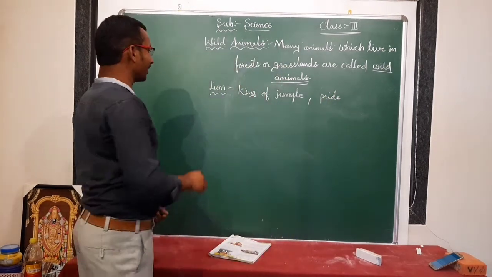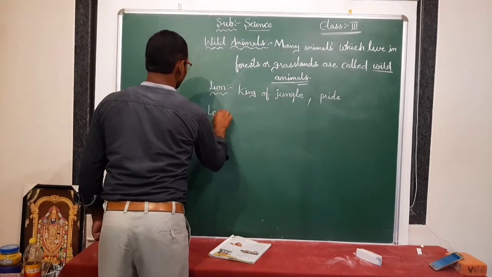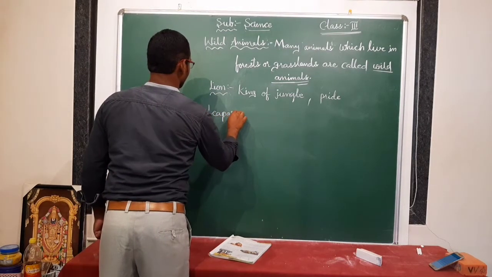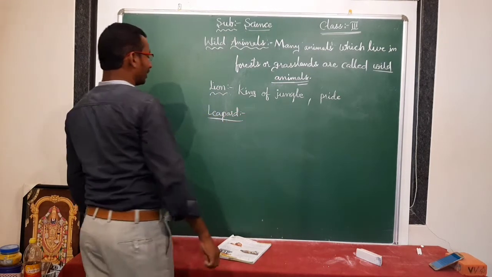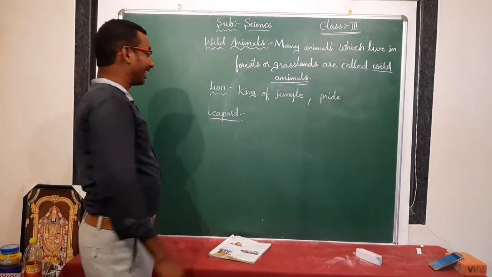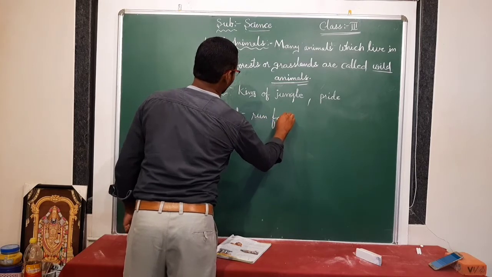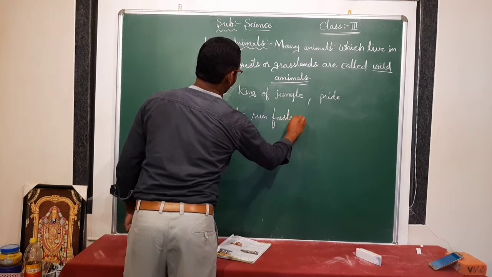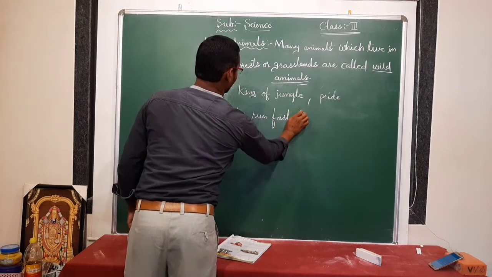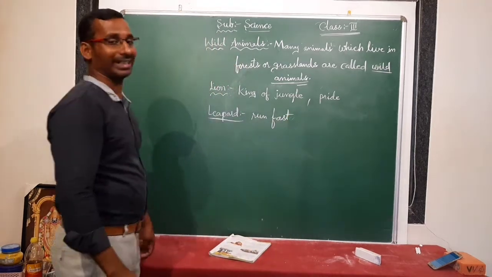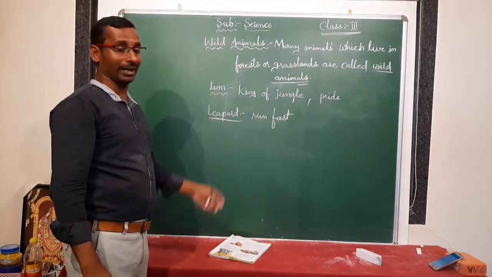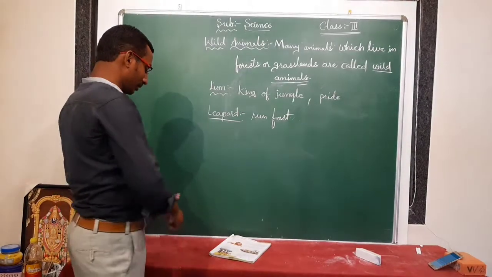If you see the leopard, what is its specialty? It can run fast. It is the fastest animal on land.